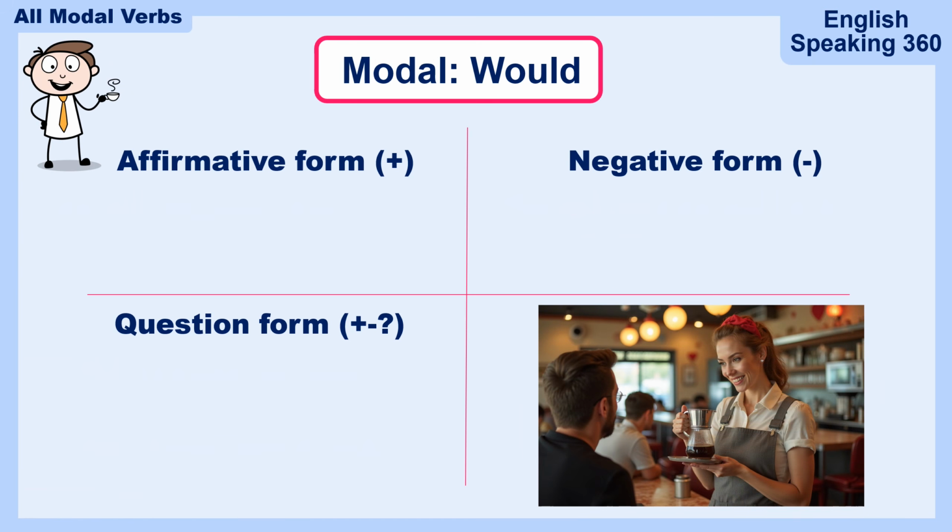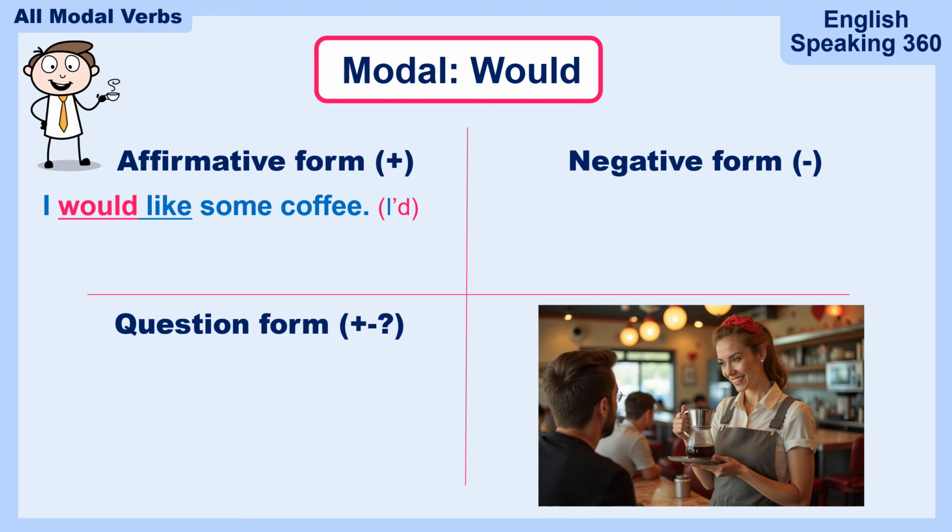Would. Would is a challenging modal verb. If you take a look at the picture, what would you say? You would say, I would like some coffee. Here we have a special case because for the other modal verbs, there was no contraction at the affirmative form. At the positive form, it was not possible to have a contraction. But with would, it is possible. So you would say, I'd like some coffee.